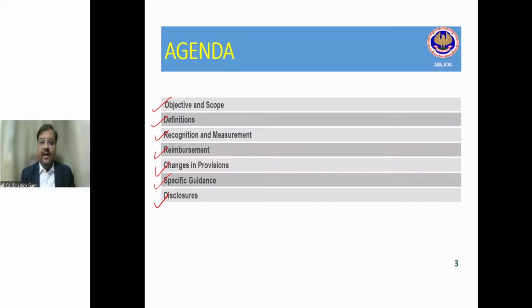In last class, we have understood why this standard was required and what is meant by provision. If you are saying that we are taking a provision for telephone expenses, electricity expenses, or a provision of, let's say, audit fee, actually, these are not provisions.